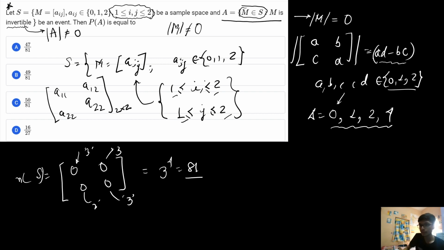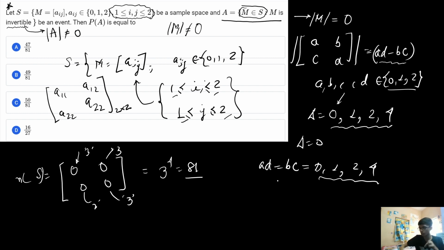Okay, for example, if we get this result equal to 0, if the delta value is equal to 0, then what I get is AD is equal to BC. Now the possible values of AD and BC are 0, 1, 2 and 4. These can be the possible values of AD as well as the possible values of BC.